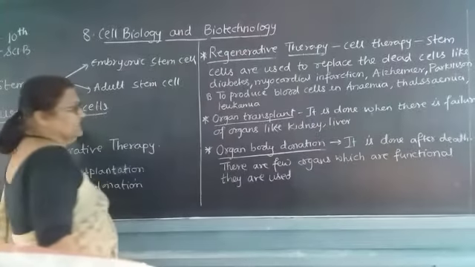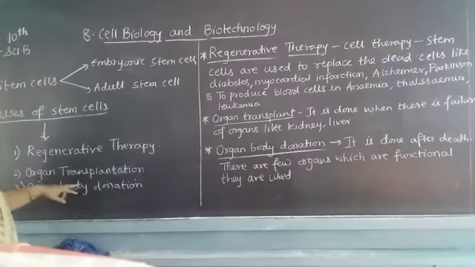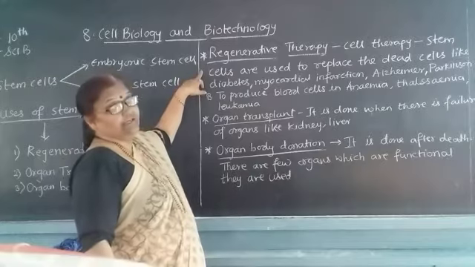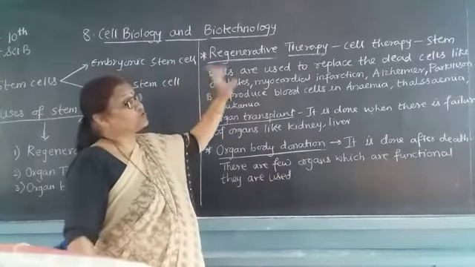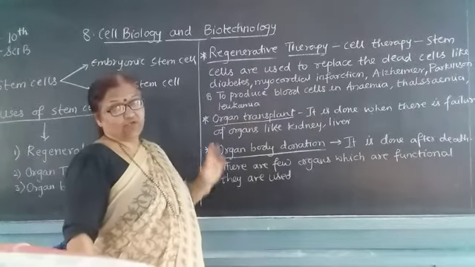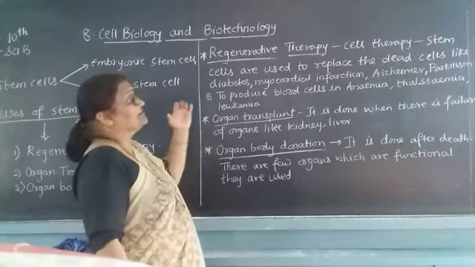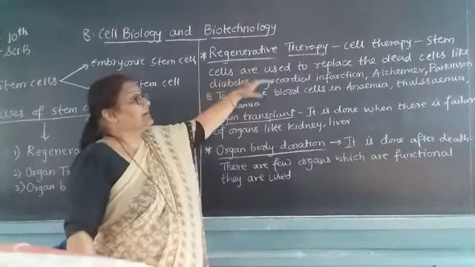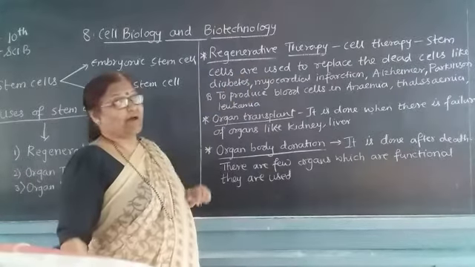The uses of the stem cells that we have seen are regenerative therapy, organ transplantation and organ body donation. In regenerative therapy we have seen cell therapy, that is, stem cells are used to replace the dead cells. Whatever dead cells are there, they can be replaced by new cells. This can be done in diabetes, myocardial infarction, Alzheimer's disease, and Parkinson's disease.